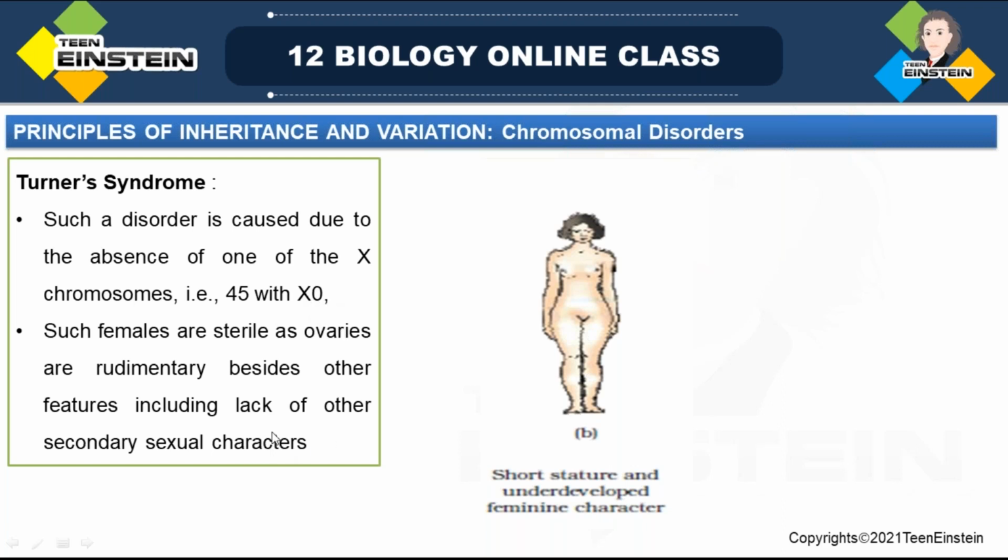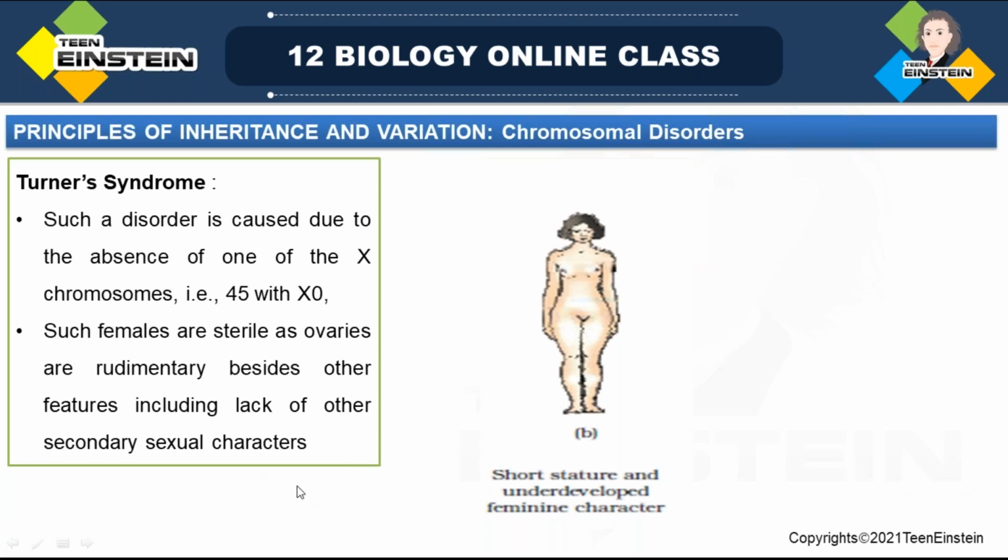So such females have sterile ovaries. The feminine character won't be complete. The ovaries are sterile and rudimentary, besides other features including lack of secondary sexual characters.